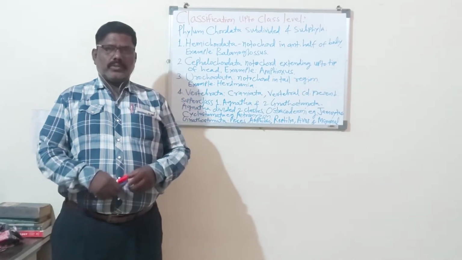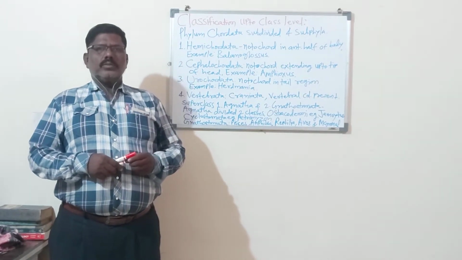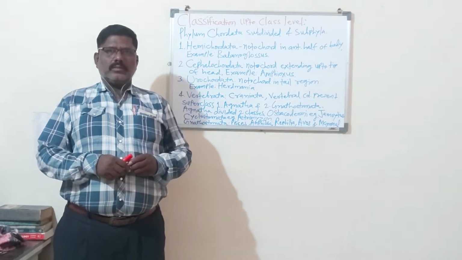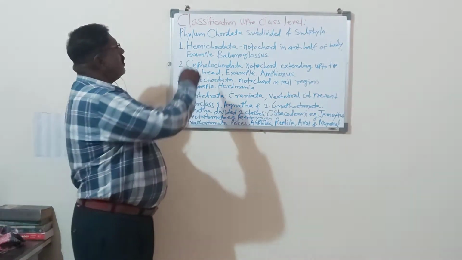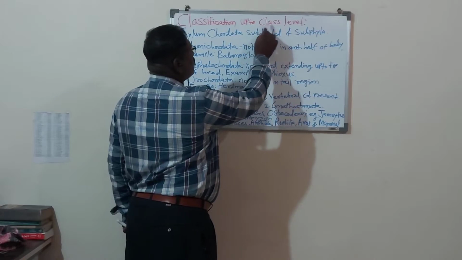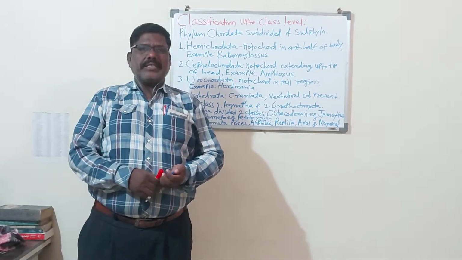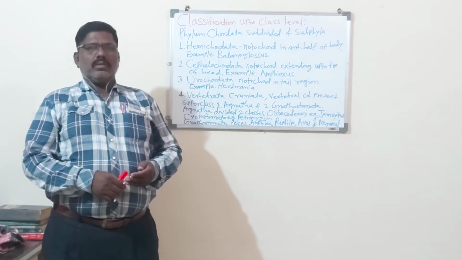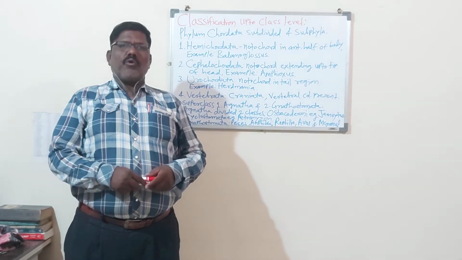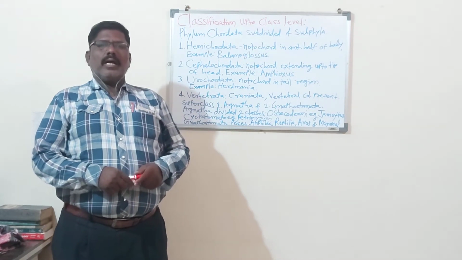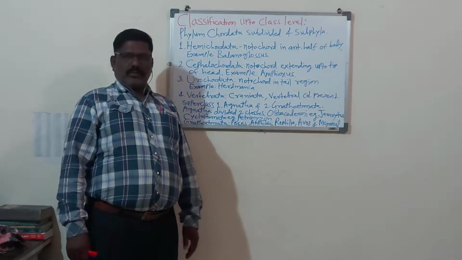Dear students, today we will continue our syllabus. Today we will discuss the classification up to class level. You know that we are studying the chordates, Paper number 2, Life and Diversity of Chordate Animals. Chordate animals means the animals having bones in their body.